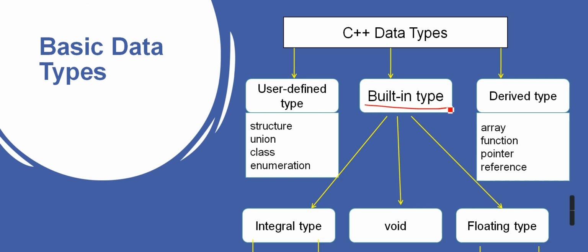We have built-in data types. Already we know some of them: integer, float, string. These are termed built-in data types. And one of the new ones is void. Void means what? We haven't discussed functions yet, so let's skip this for now.